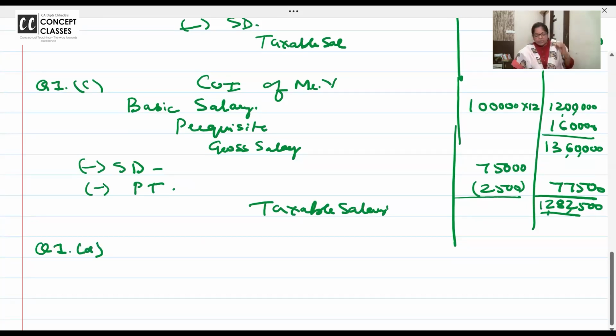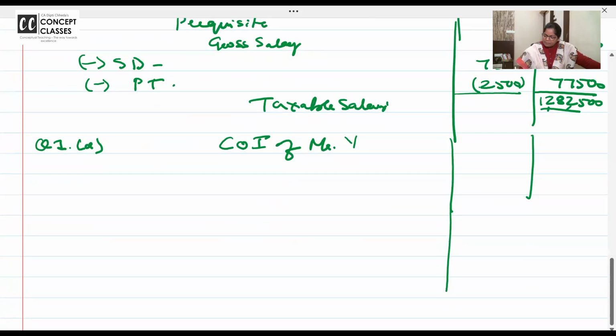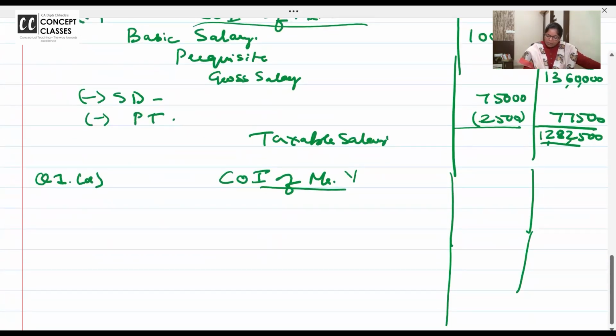Now listen to the twist, the D bit. If the same 2,500 are paid by employer, whenever employer pays for employee, first add it in the salary and then deduct it. So what's the computation of income of Mr. Y? Do it again. You all should send pictures in group whether it is there or not in notebook. I trust that I am solving. It's very easy for a teacher.